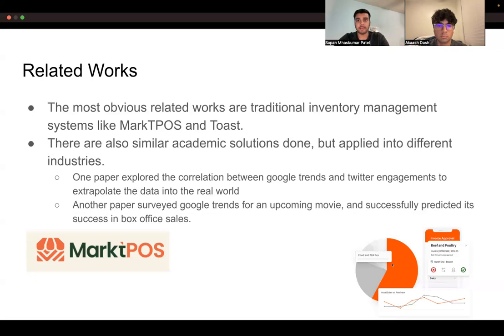And finally, they all represent the cyber-physical gap. All of our solutions and the papers aim to bridge the gap between the cyber world, which is trends in Google and social media, and the physical world, which in our case is sales, and in that other paper is box office sales.